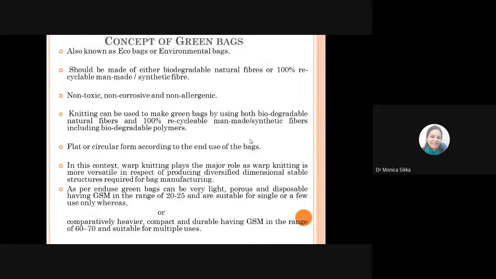So that's the versatility that can be obtained from warp knitting. But then when you go for warp knitting, the cost is actually a little enhanced. So people prefer using the flat or circular knitted ones for the low cost. So if you have to use it for a very specific application or functional application, then you can go for using these warp knitted green bags.